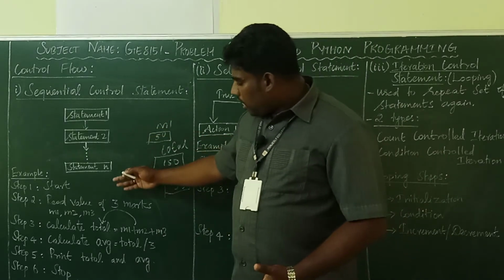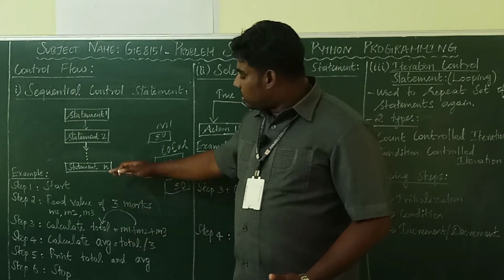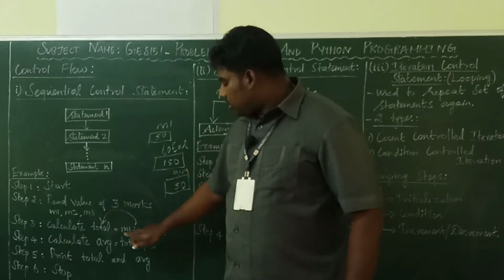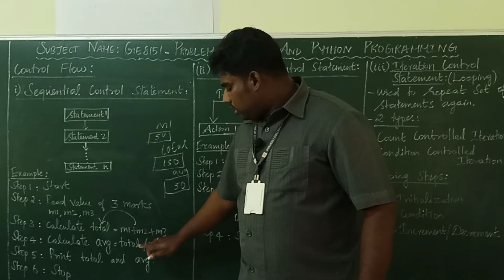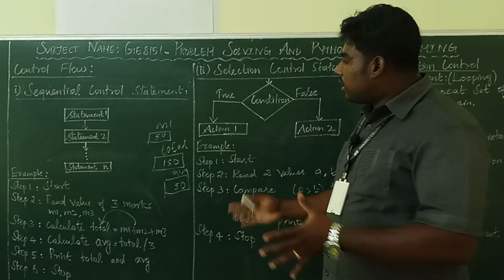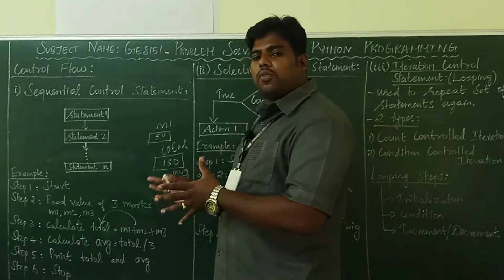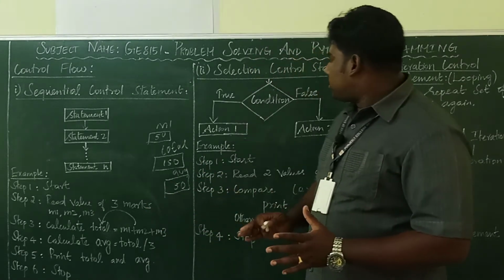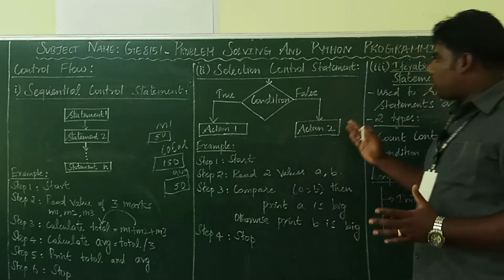So here how is the algorithm executed? Step by step. After this step is executed, then this one, then this one, in sequential order the statements are executing. This type of execution of control flow is called sequential control flow statements. The next one is selection control flow.